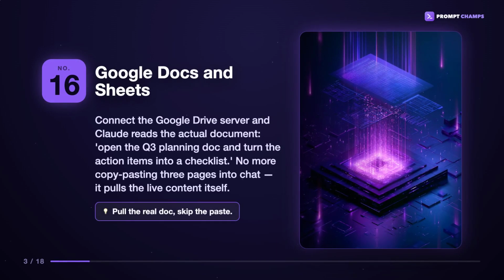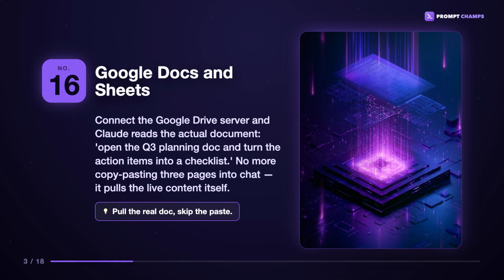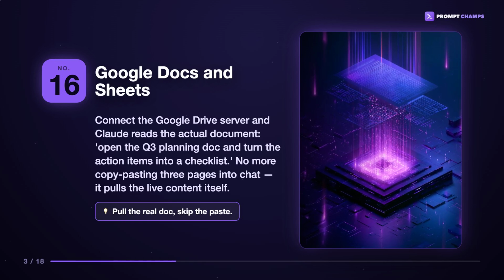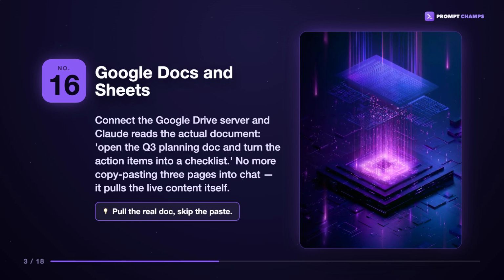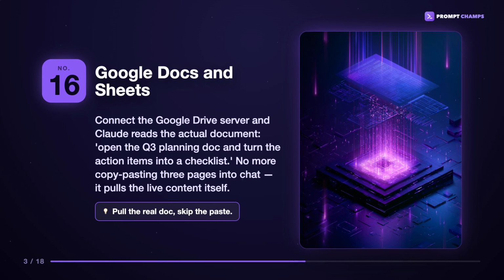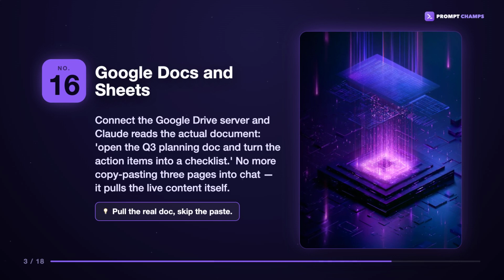Number 16, Google Docs and Sheets. Connect the Google Drive server and Claude reads the actual document. Open the Q3 Planning doc and turn the action items into a checklist. No more copy-pasting 3 pages into chat, it pulls the live content itself.